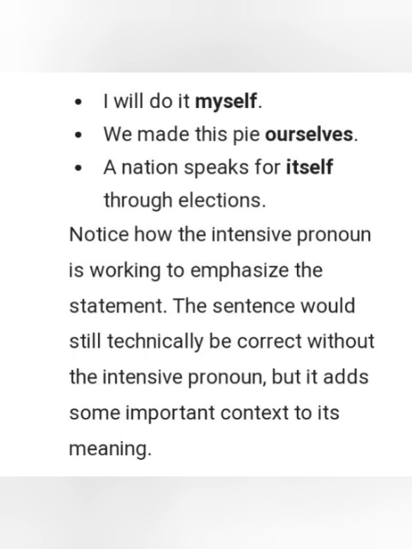It was a comprehensive lecture on the functions of pronouns and how they work.